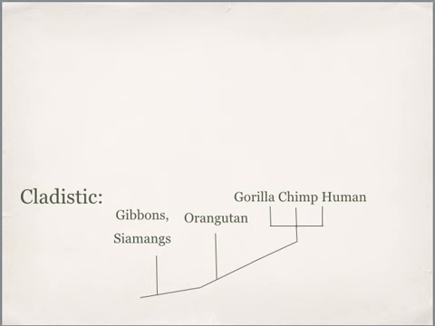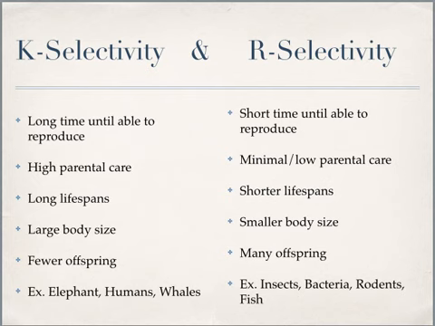I want to finish up by talking about two other methods of classification, and this is K-selectivity versus R-selectivity. And the basics behind this is that K-selective species take a longer time to reproduce. They really invest in their young, usually have longer lifespans, larger body sizes, and fewer offspring.